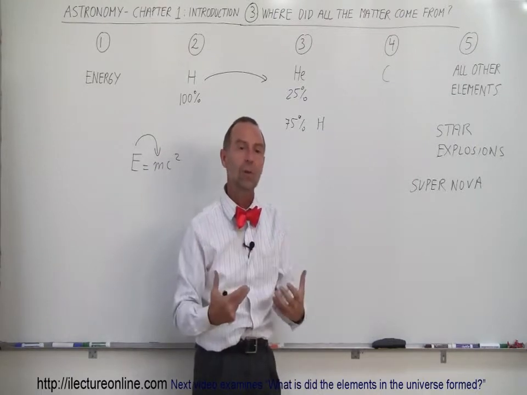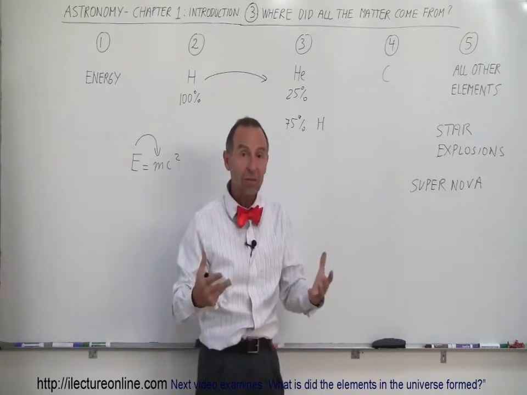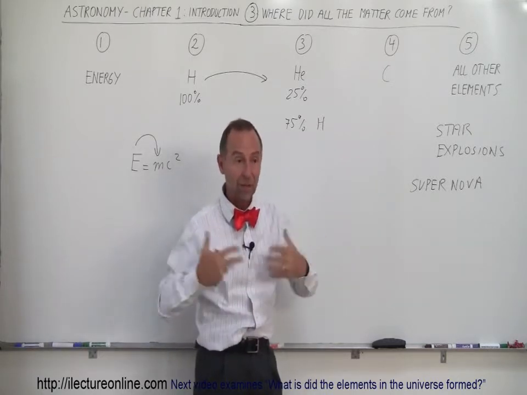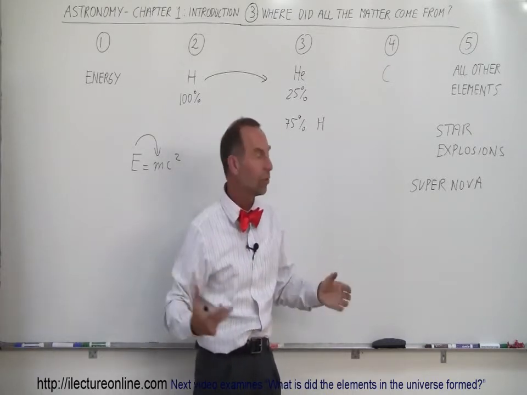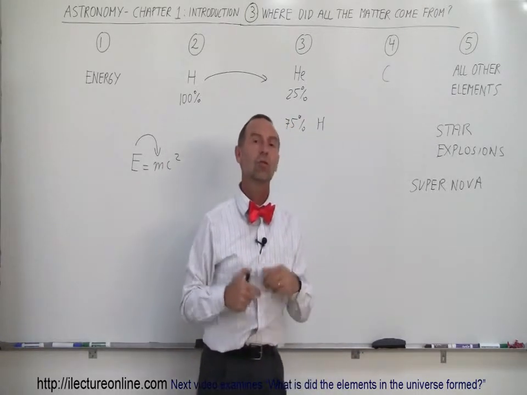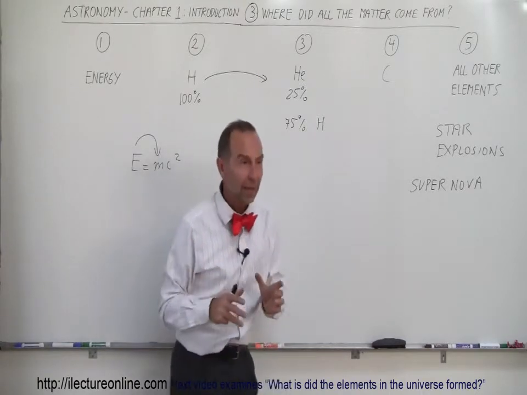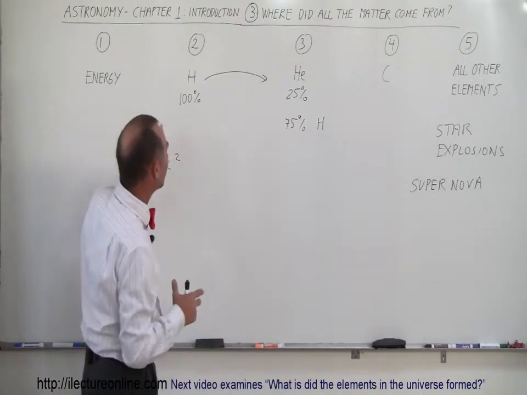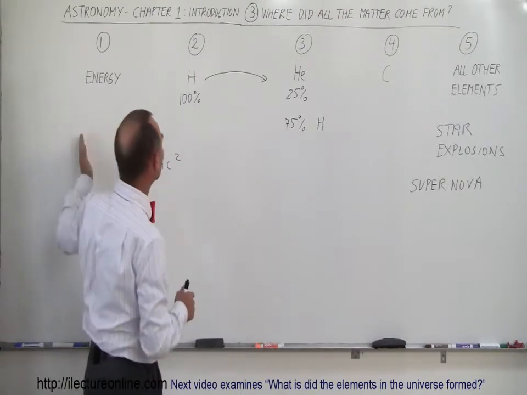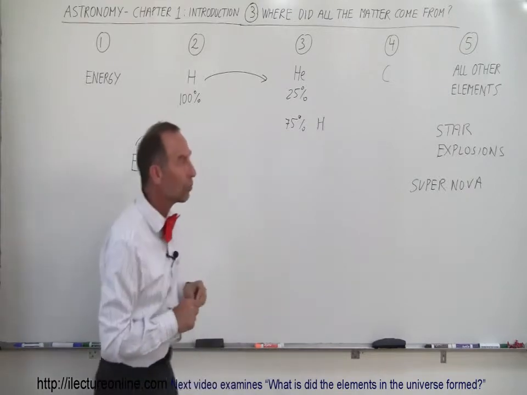Planets like the Earth, terrestrial planets, could not possibly exist because the matter that makes up these things, the planets, the moons, and our bodies, and the animals around us, and the trees, and everything else, those elements come as a result of those supernova explosions, those enormous star explosions. And so matter has changed and has been formed in the universe through various interesting processes that we'll learn about in this series of videos.